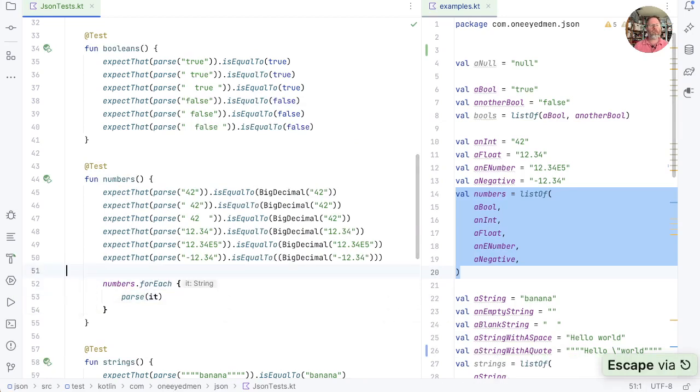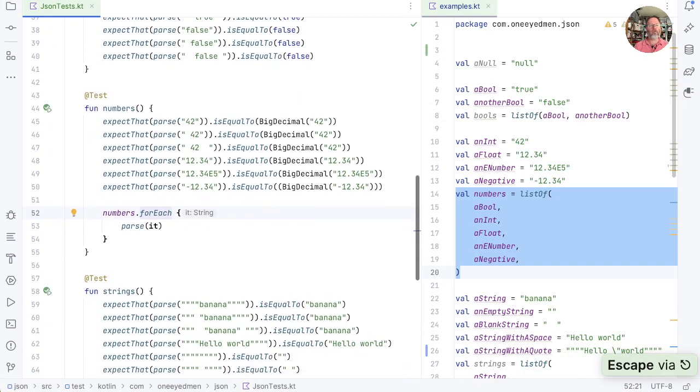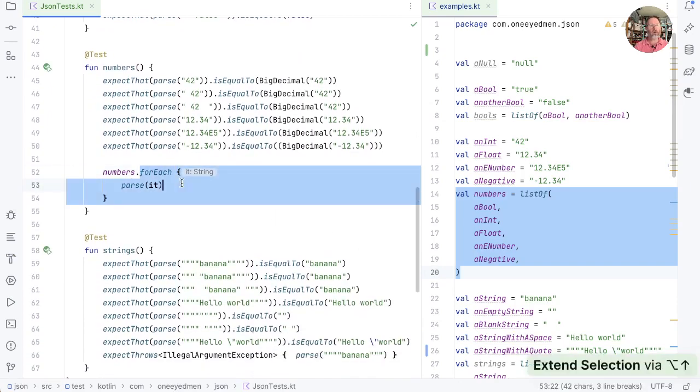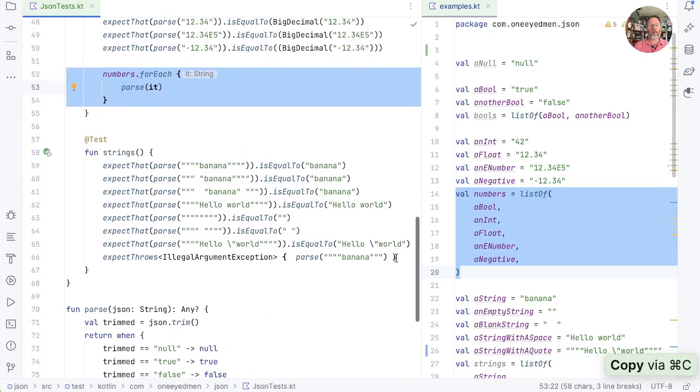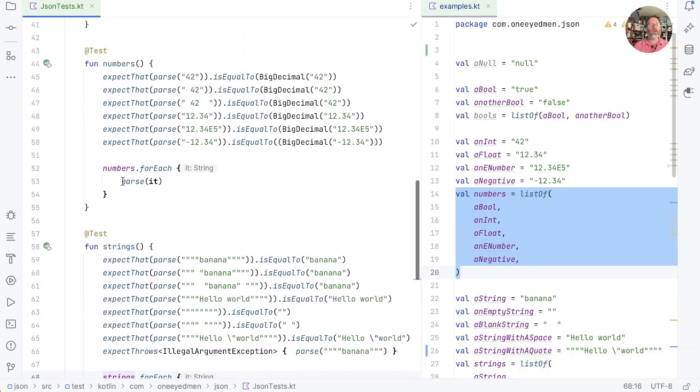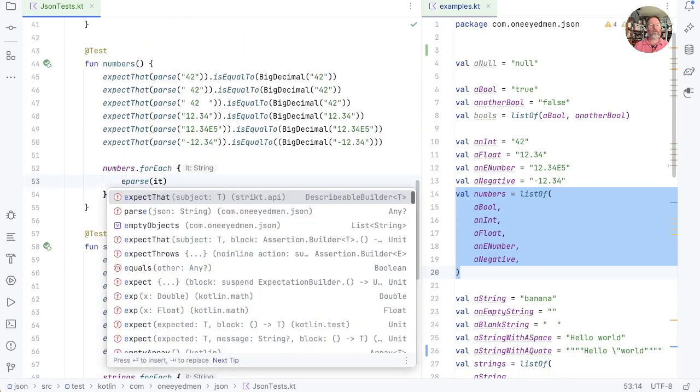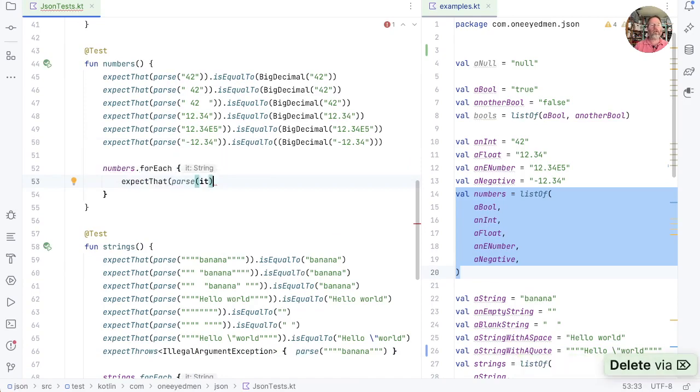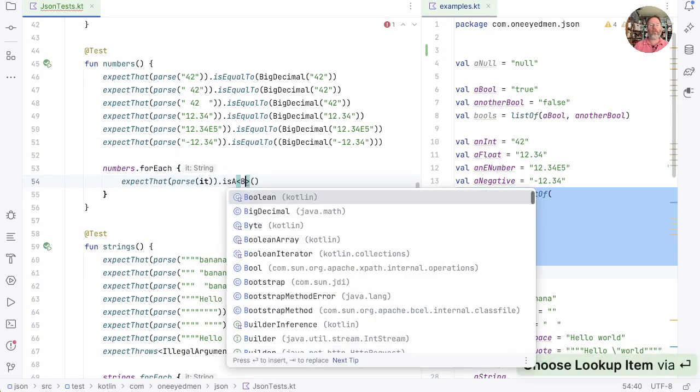That's good. And then we'll do the same thing for strings. Copy that, go for it with strings and say strings for each, parse it. And I think the thing we expect for each one of these is that parse it is a BigDecimal.